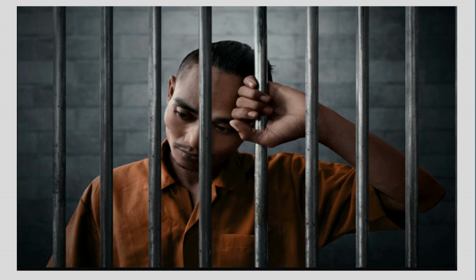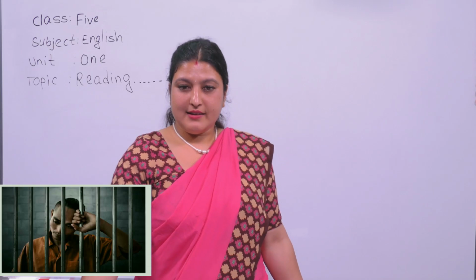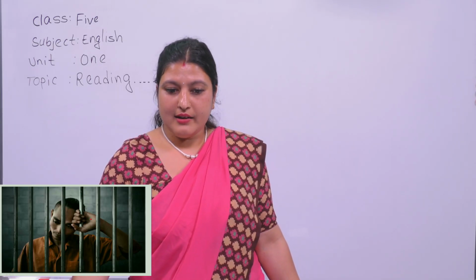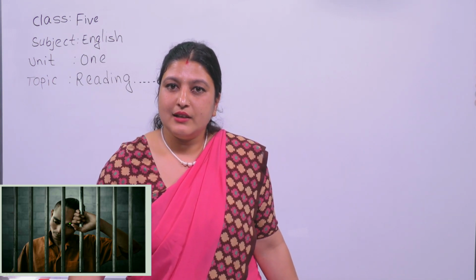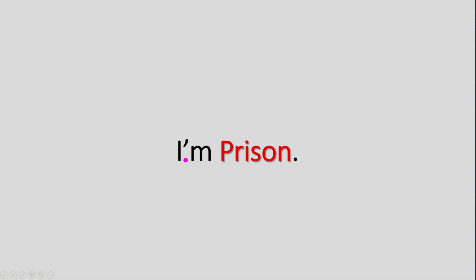It is very interesting to solve the riddle. Have you guessed the answer? Yes, you are nearly right. What is the answer for this riddle? Okay, let's check the answer. I am prison.